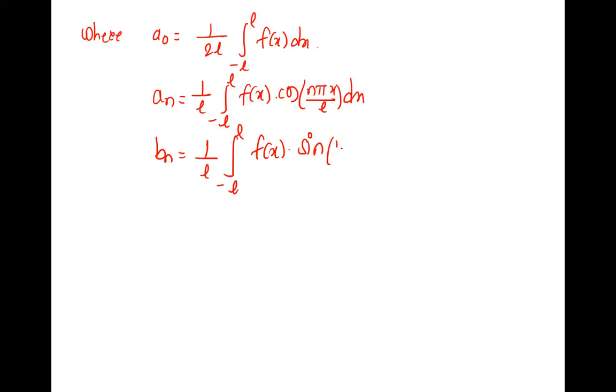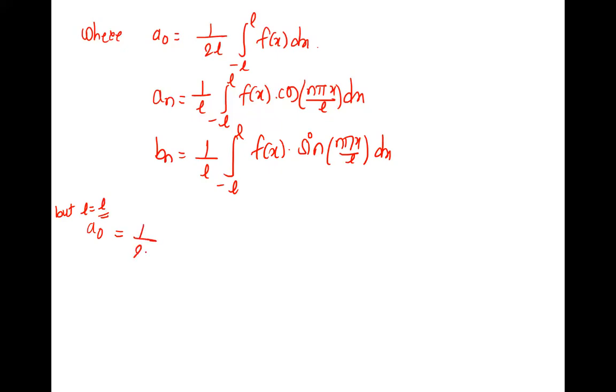Sine n pi x by L dx. Correct. This is what we need to find and substitute in equation 1, so we'll get the required Fourier series. So we go with a naught. So a naught is, but what is L here? L is L only.